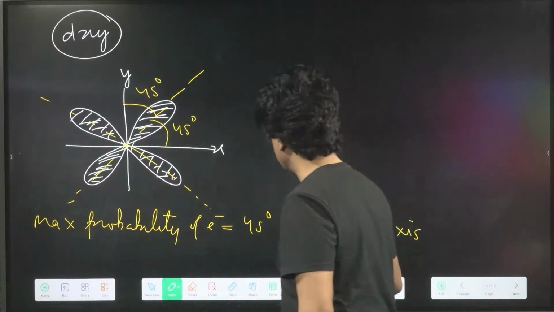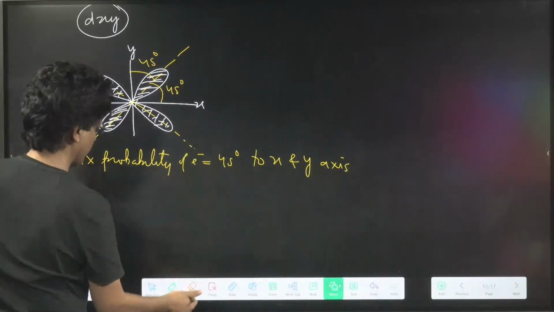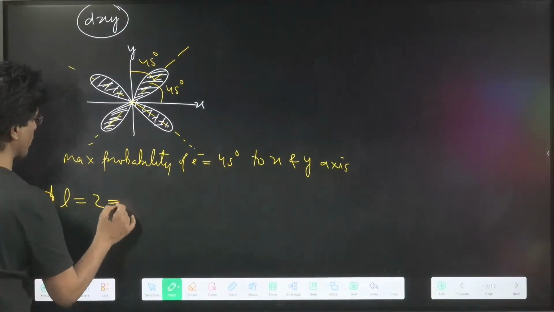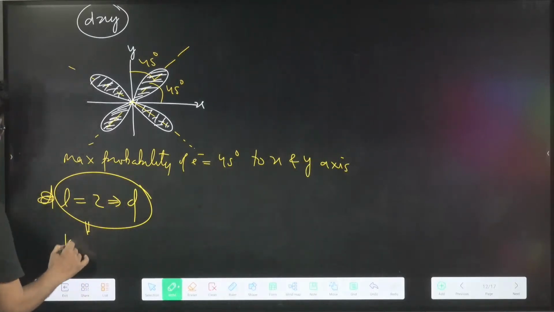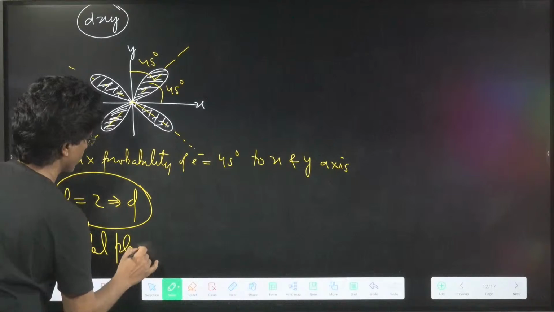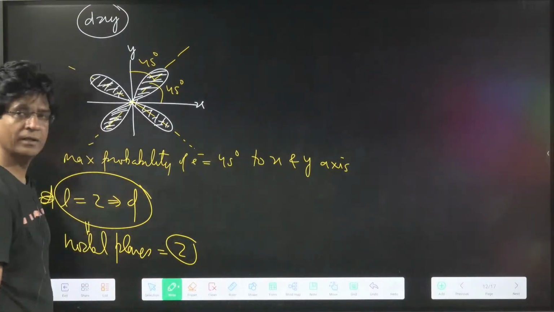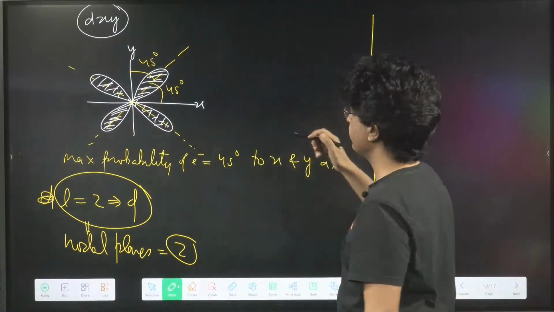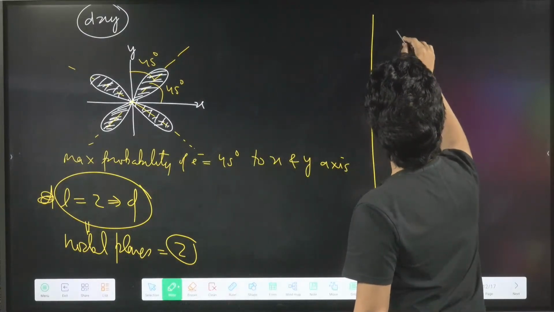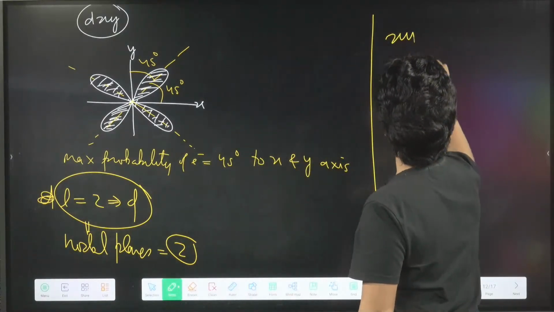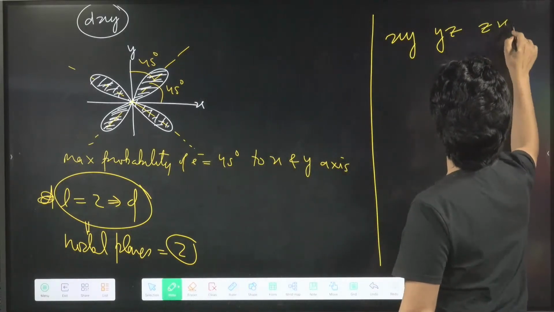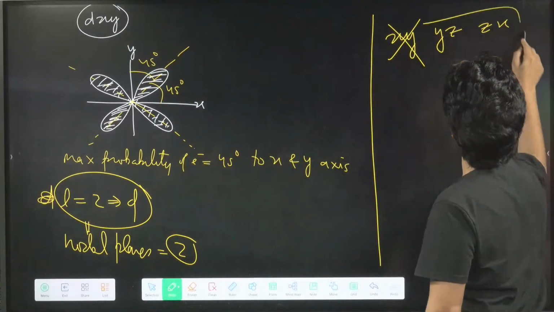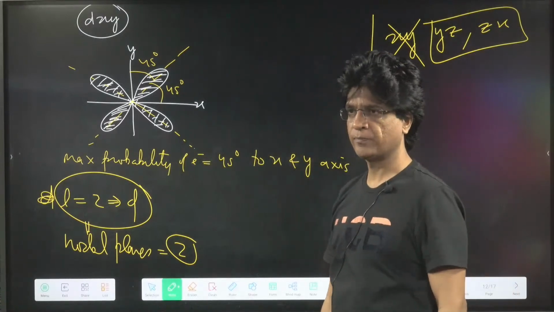Now they'll ask you the nodal planes. You know that for d, l is equal to 2, so the number of nodal planes for a d orbital will be 2. Which ones? I'm giving you a trick for that also. Say, for example, this is dxy. There are three planes: the xy plane, the yz plane, and the zx plane. If they are asking for dxy, remove xy, and the remaining two will be the nodal planes.